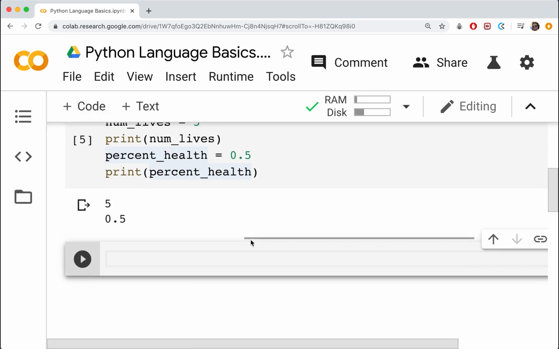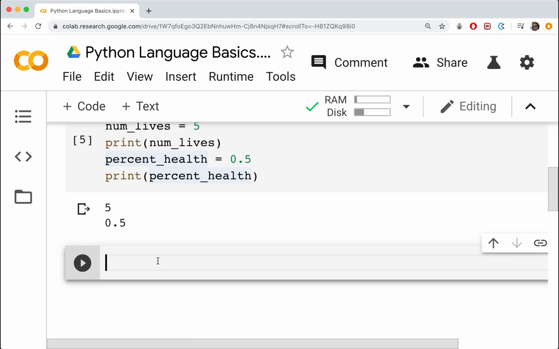So let's open up a new cell. Okay, so what about strings? We know that's anything between the double quotes here or the single quotes. Again, it doesn't really matter in Python, but you can't have one of each. You couldn't do this like that. That doesn't really make any sense.